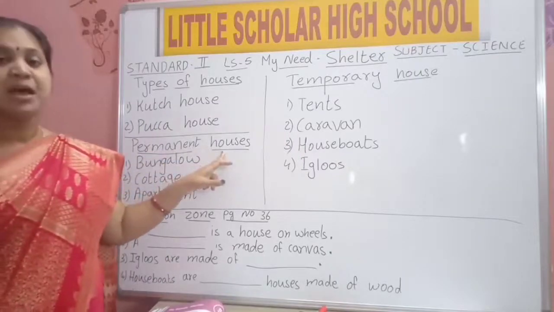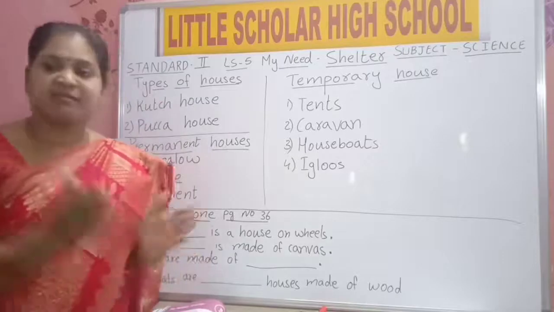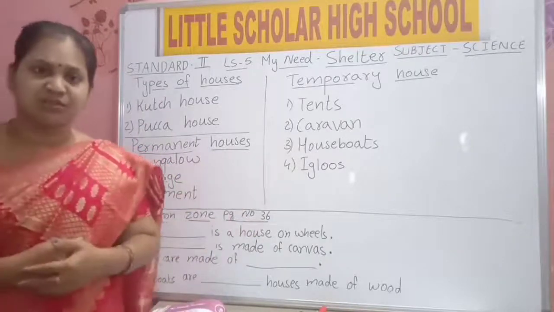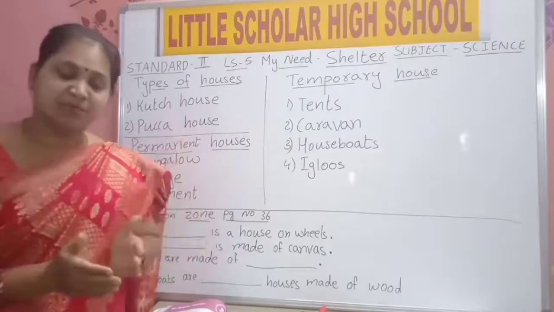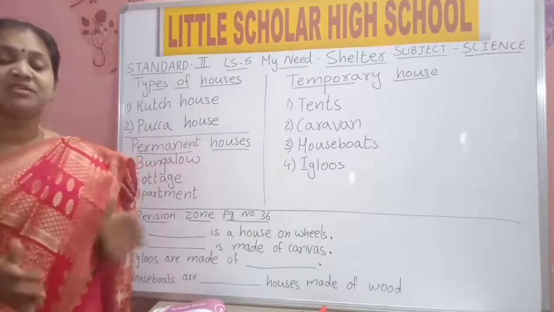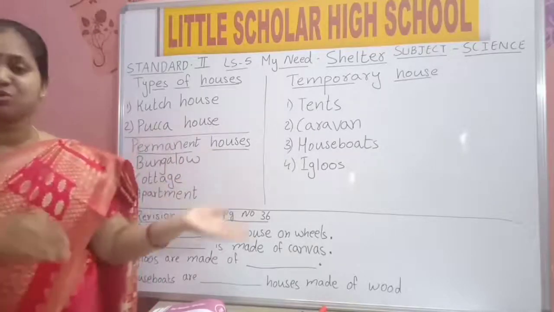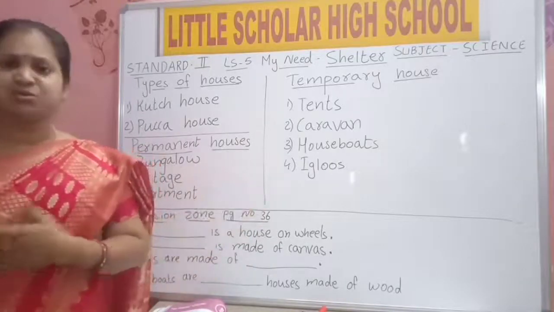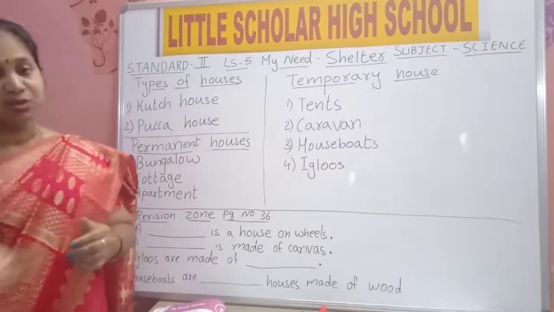Next topic is permanent houses. Permanent means staying in one place. If you go anywhere, you will not carry your house along with you. It is built strong in one place. We can't move this house from one place to another. Wherever you go, you keep all the things safely inside the house, lock the door and go.